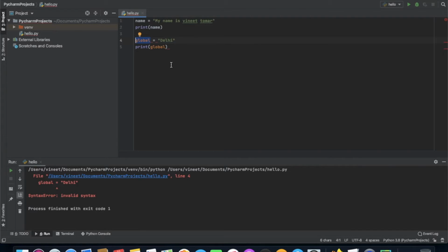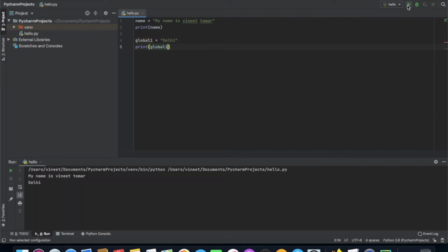We can take another approach, like we can write global1, and here we also can print global1. So now it is showing the location, Delhi. But this is not a good approach to use. Right now, just to show you an example, I have written global and after that one, and I have also printed global1 because it is not a reserved keyword, so it is printing the value which is assigned to it.